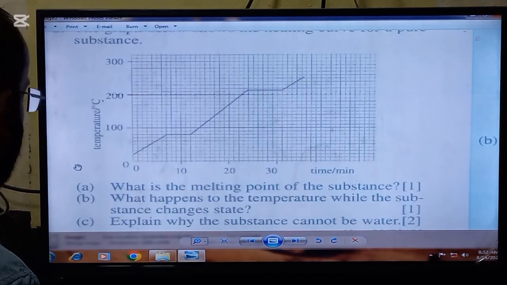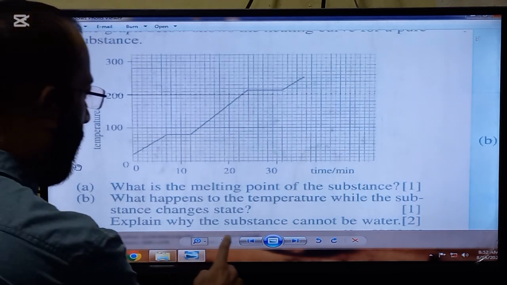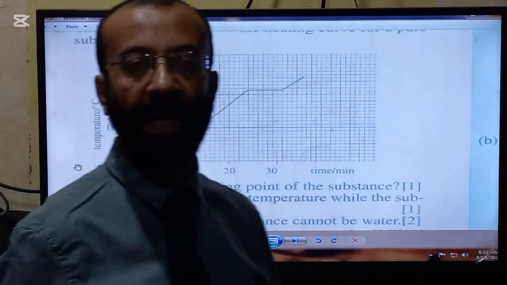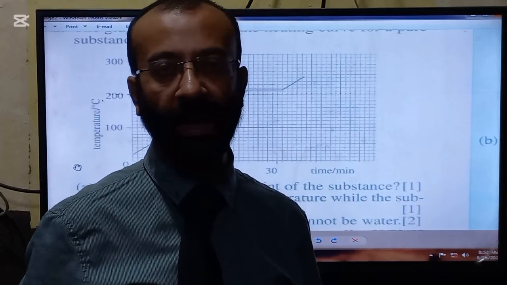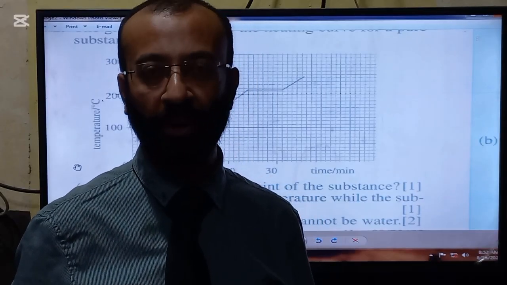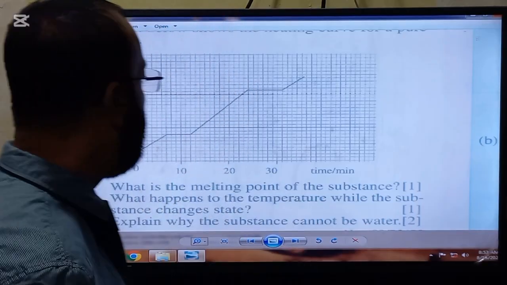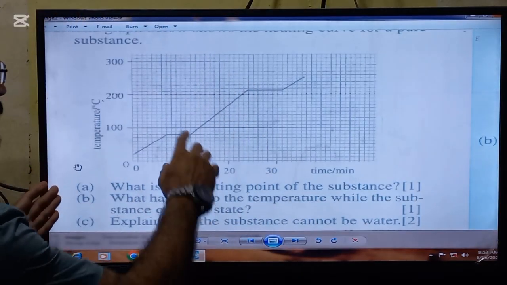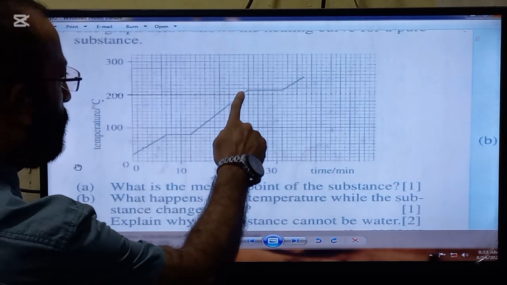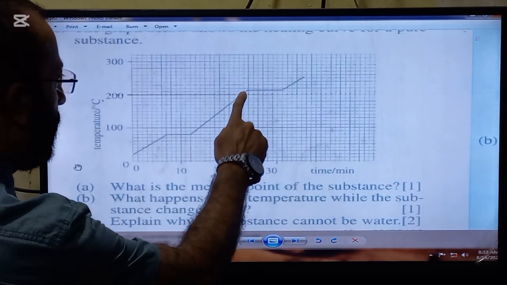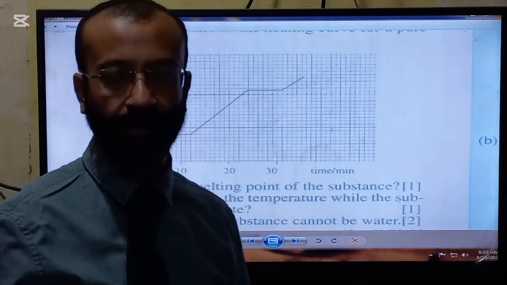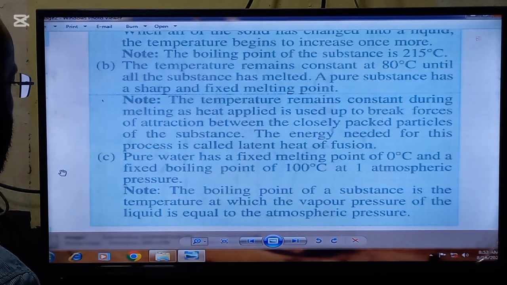The statement of the C part is to explain why this substance cannot be water, because you know the melting point of pure water is 0 degrees C and boiling point of pure water is 100 degrees C, whereas the melting point of this substance is 80 degrees C and boiling point you can see from here is 215 degrees C. So this substance cannot be water. So here is the answer.